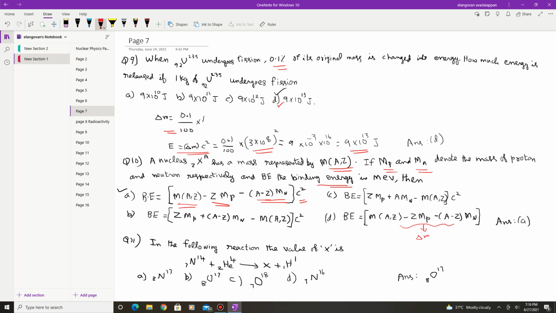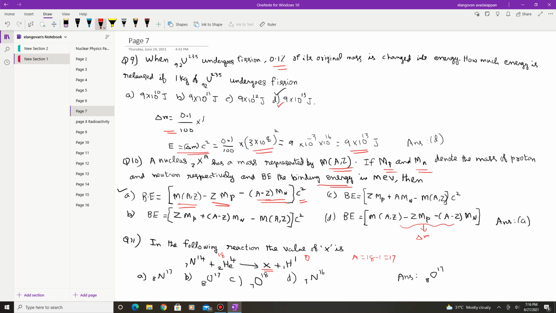Now let us go for problem number 11. In the following reaction, the value of X is. So the nuclear reaction is given. If you want to find X, just equate the A number, the superscript. So this is 14 plus A, and this is 18 before the reaction. After the reaction, you have 1. Therefore, A must be 18 minus 1, which is equal to 17.